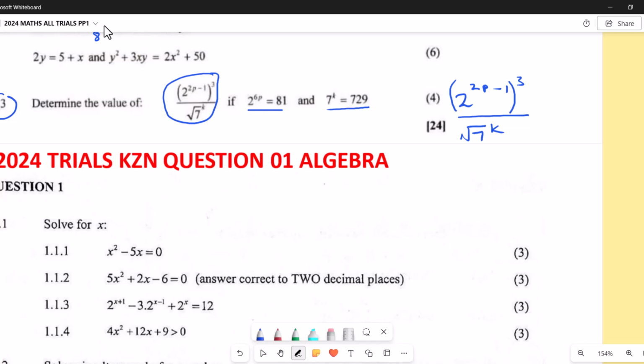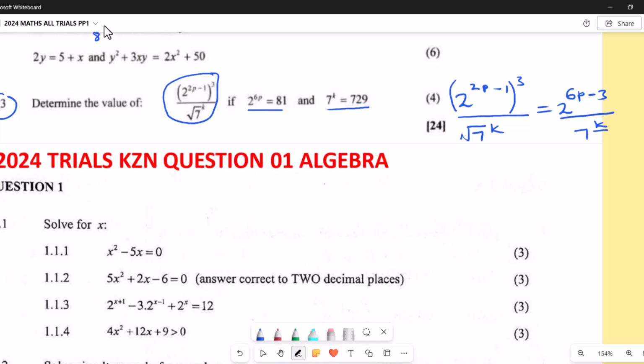Okay, so what I'm going to do here, if I look at my exponents, if the power is here, it's going to multiply the 2p. Now 2 times 3 is going to be 6p. Then 3 times negative 1 is negative 3. Then divided by, here I can write it as 7 to the power k over 2.